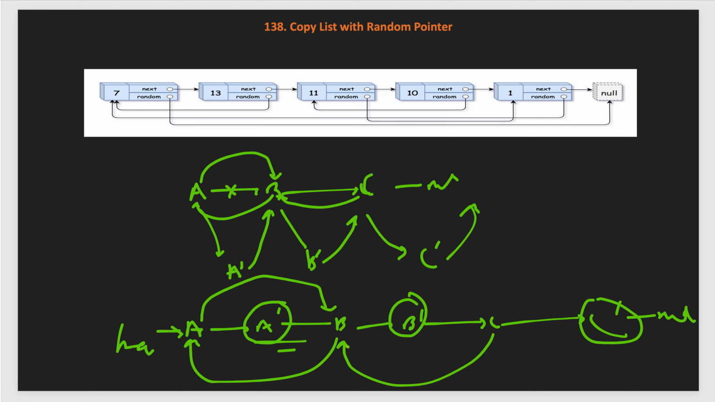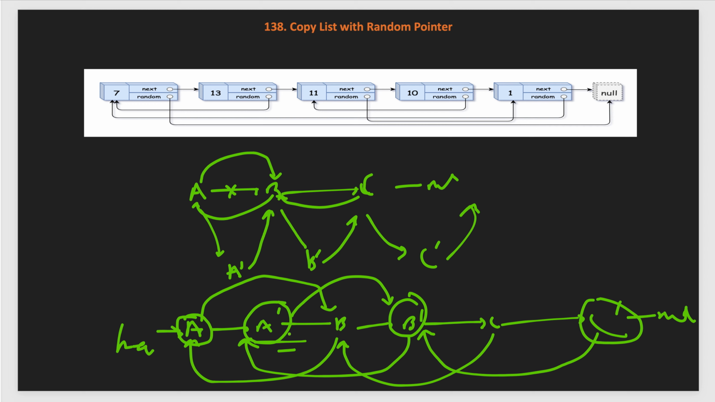Now in the second pass, we will process this list again and pick the first node, which is A. We'll look at the random pointer of A, which is pointing to B. Then we will go to A dot next. Its random pointer should be the next of B, whichever node A's random points to. So we will map it like this. So A dash random pointer points to B dash. Similarly B dash random pointer points back to A dash, and C dash random pointer points to B dash. So this is how the links are created.